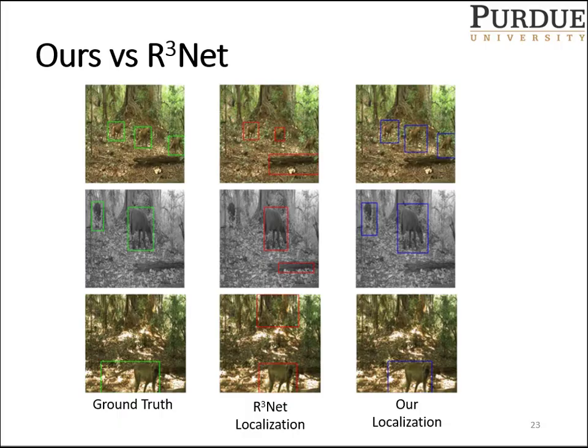This slide again compares our system's results to R3net's results. The first column shows the ground truth bounding boxes. In the second column, we see R3net's localization. We see R3net allows a lot of background objects to seep into the foreground, and also it does not capture all the species in the image. However, in terms of our results, we see that all species are captured and also no background objects seep into the foreground.